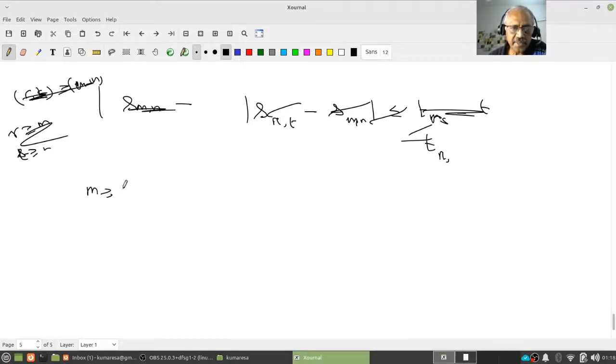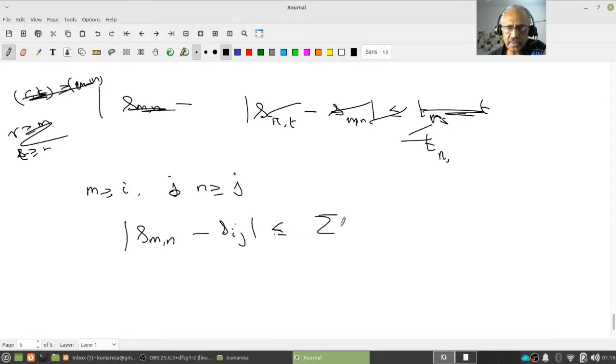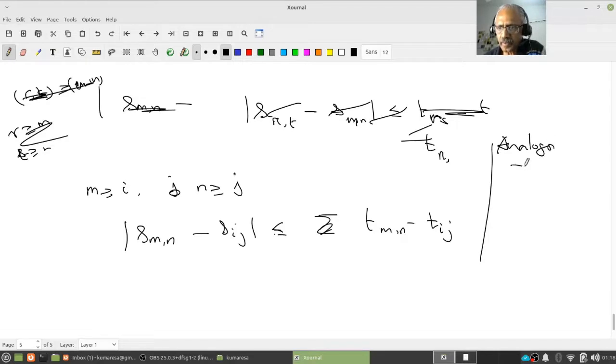So let M be greater than or equal to I, N be greater than or equal to J. Then let me look at S M N minus S I J. This is less than or equal to T M N minus T I J. This is again the analogous case in one variable. If summation mod A n is convergent, then summation A n is convergent.